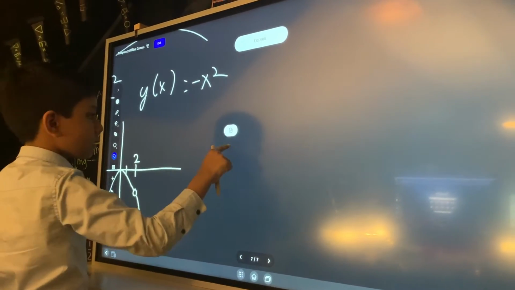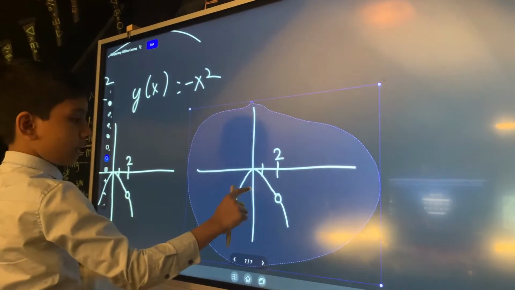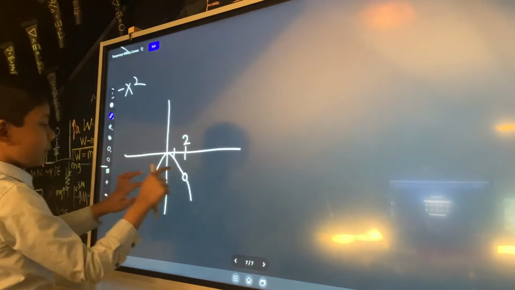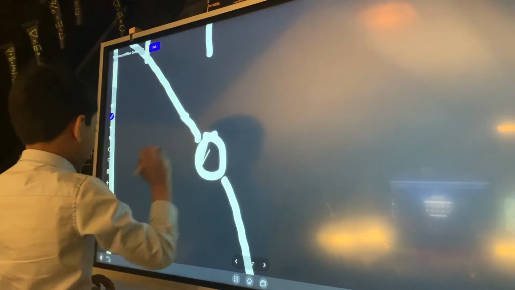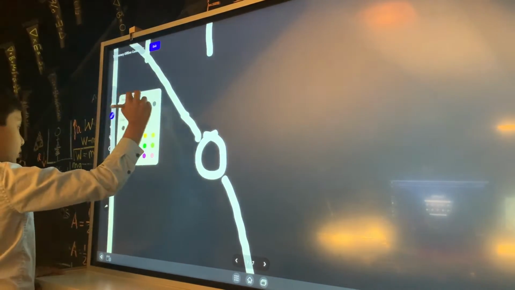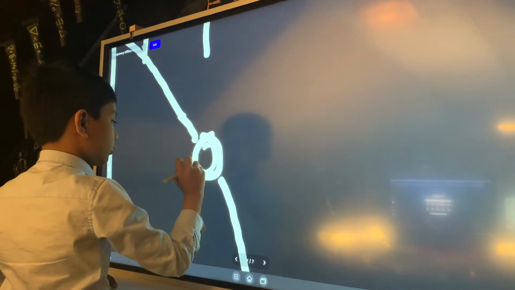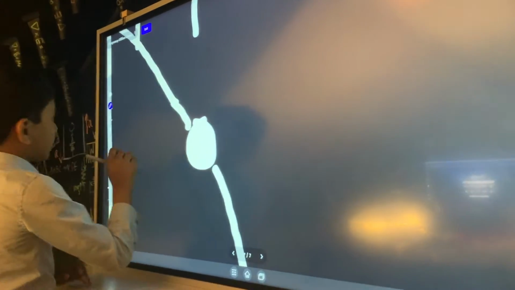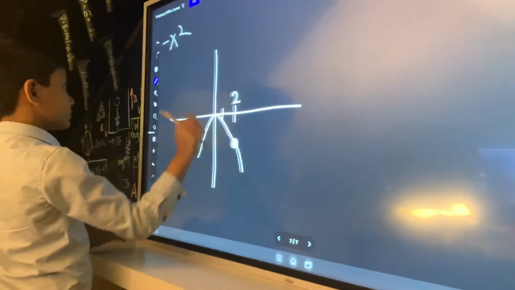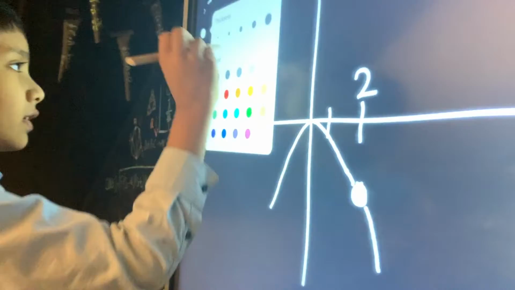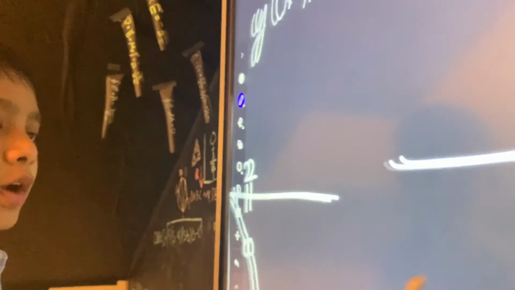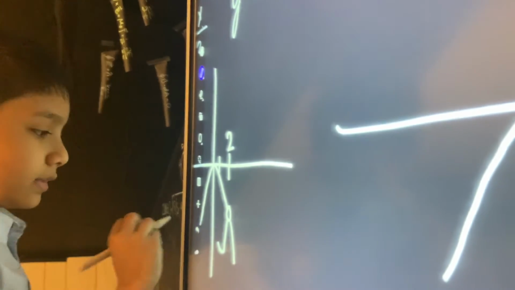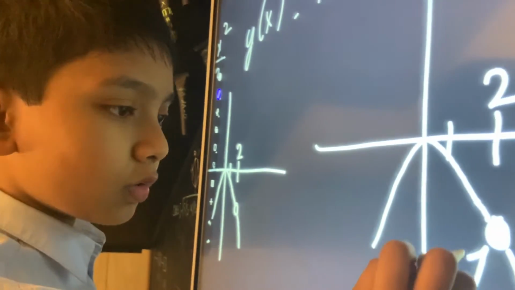It would look like the same thing for g of x, except we can go in and fill the hole over here. I'm just going to use thicker stuff because it satisfies my needs better. Now, you probably already spotted the difference: this has an open hole and this has a closed hole.